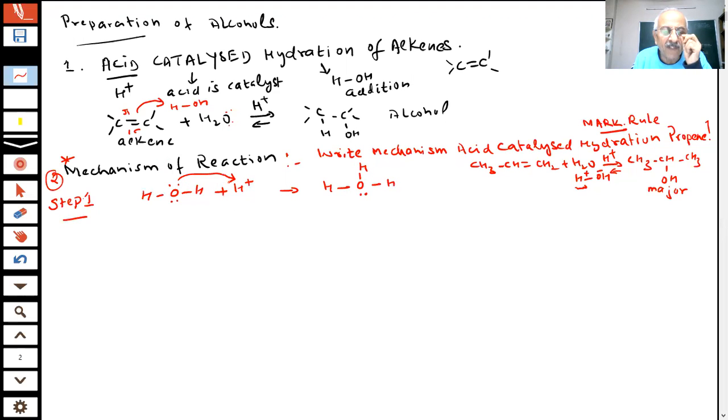This lone pair of electrons is used up to form a bond with hydrogen, and this will have a positive charge. What is the name of this? Hydronium ion. This is a hydronium ion, student. And now this proton is more easily abstracted, and it can now attack.